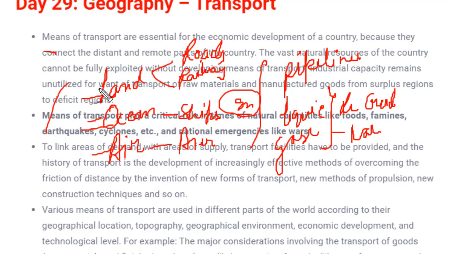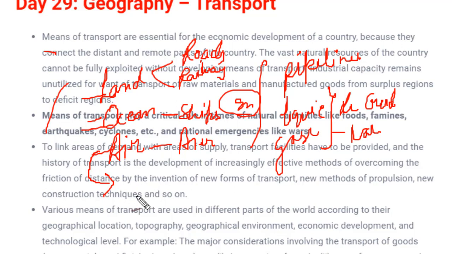Wherever there is land connectivity, land routes will be made. Ocean connectivity is almost everywhere. We'll see that later in detail. And air connectivity is almost present everywhere. Even the places which are not easily connected through land and ocean transport, we can visit with air connectivity, because air is present everywhere, and airplanes or helicopters can easily move to those places depending on certain conditions. We'll see them later.